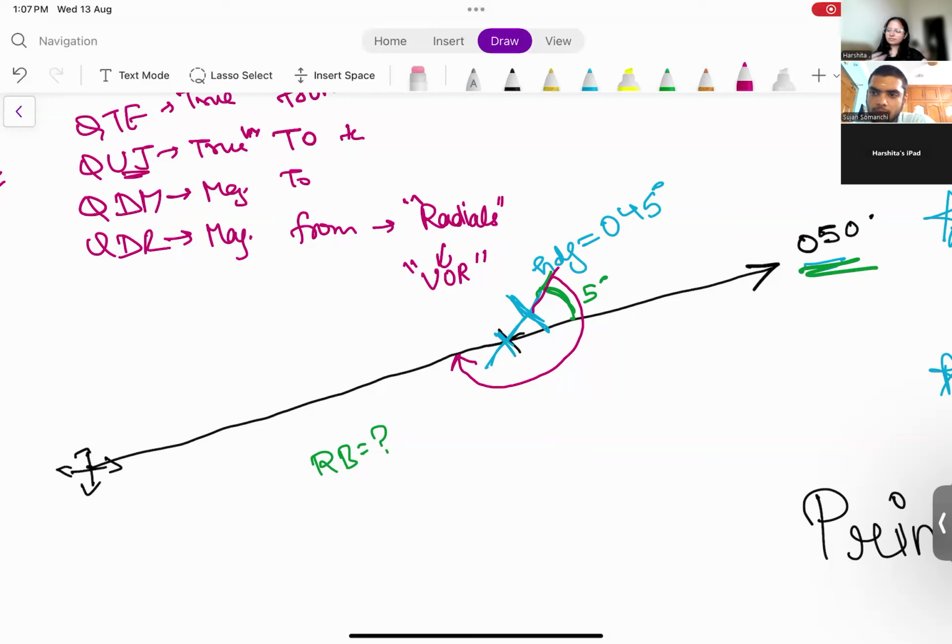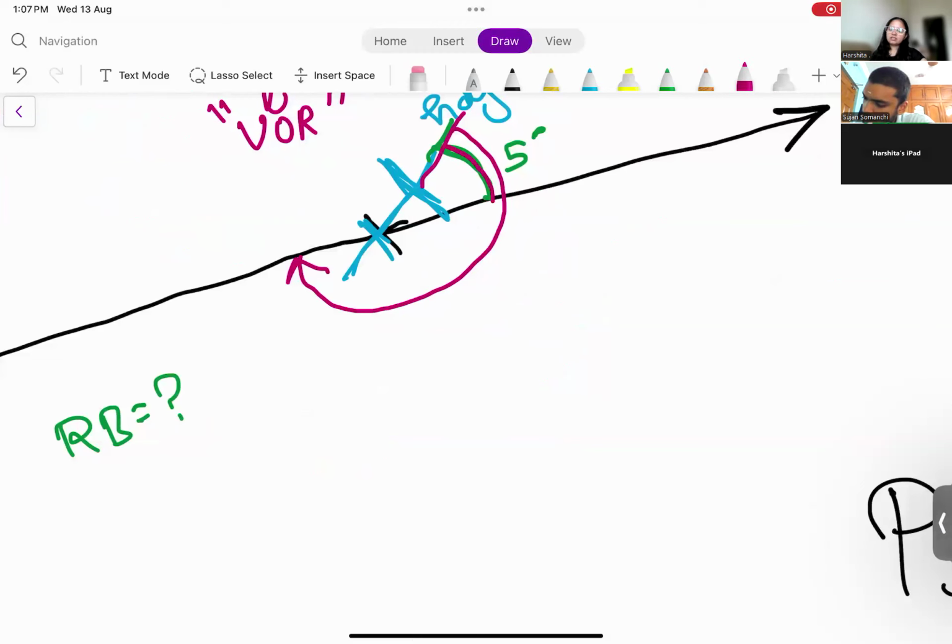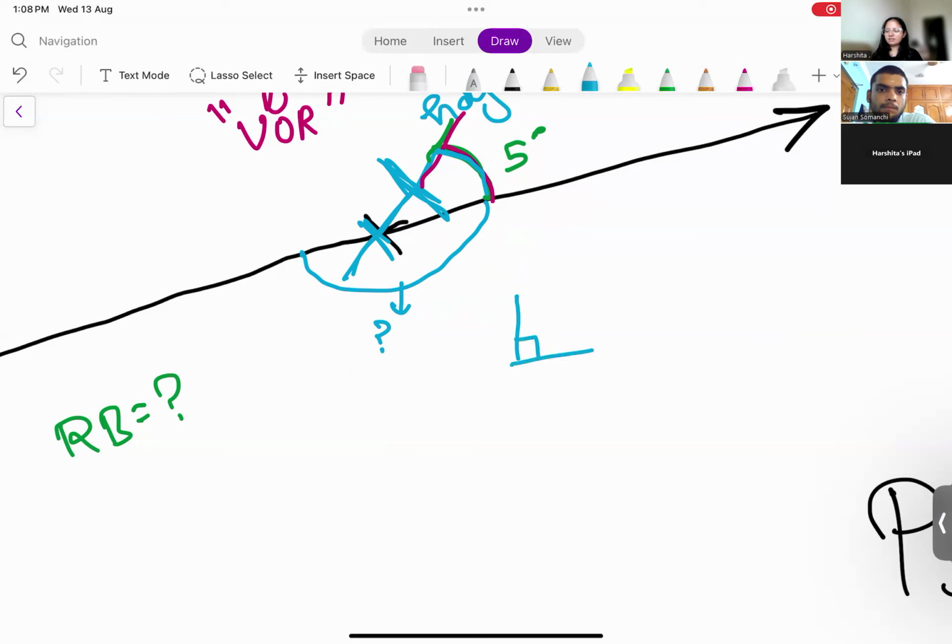95 degrees? No, not 95. This is 5 degrees, and this angle is 90.